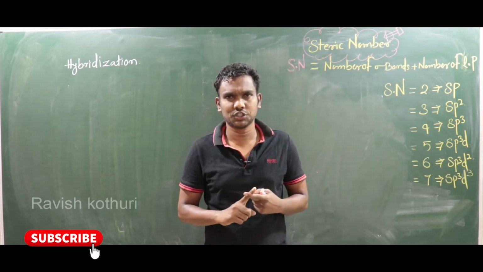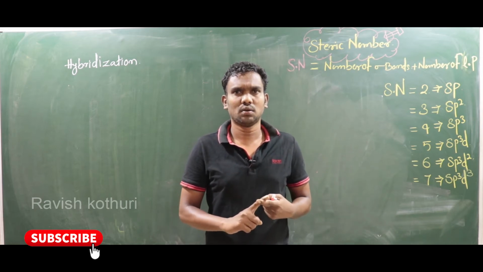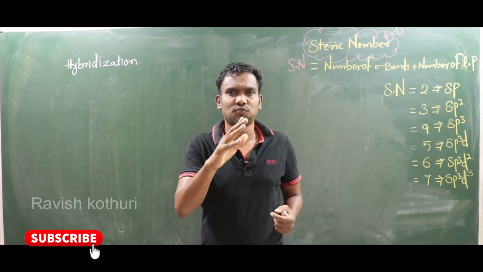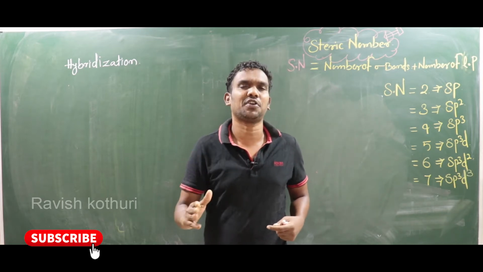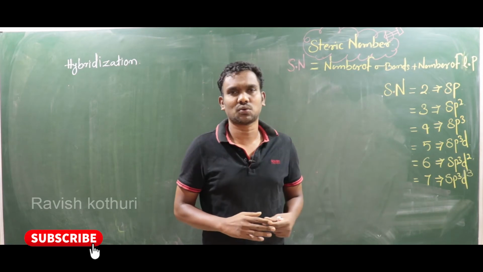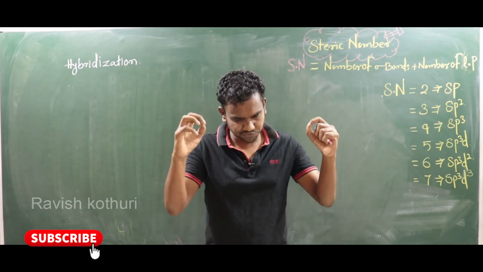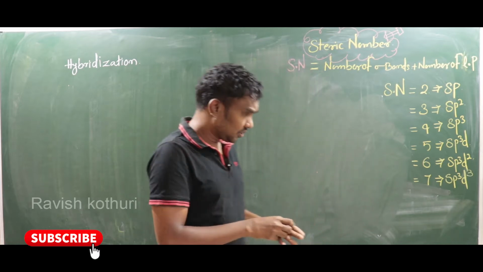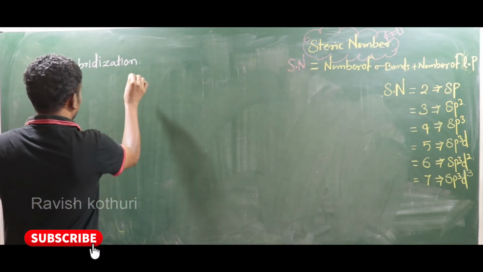First is hybridization. After that, the shape of the molecule. After that, the number of lone pairs and the number of bond pairs. In these four parts, a JEE Mains question will definitely come, and definitely it appears every year. So, my dears, be focused. First of all, we will see the hybridization.